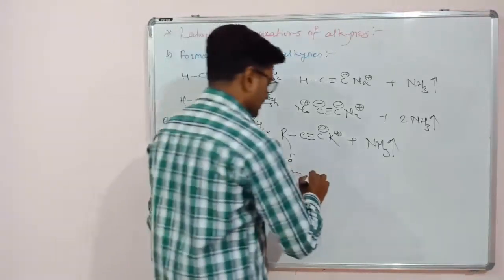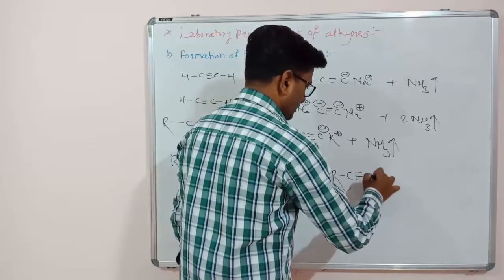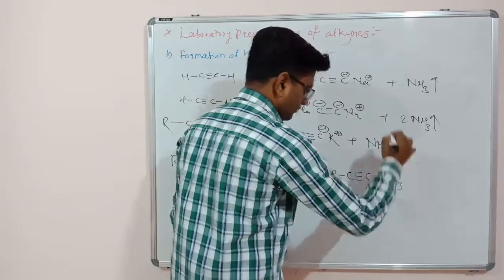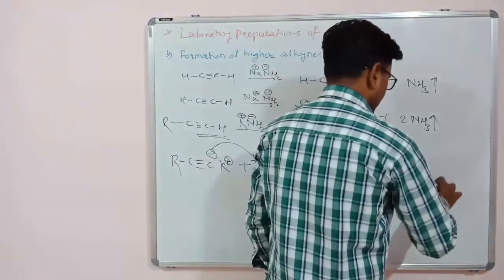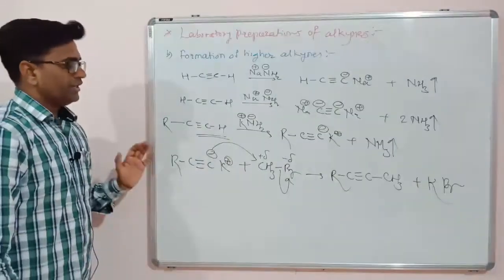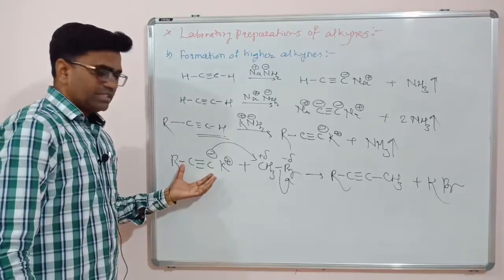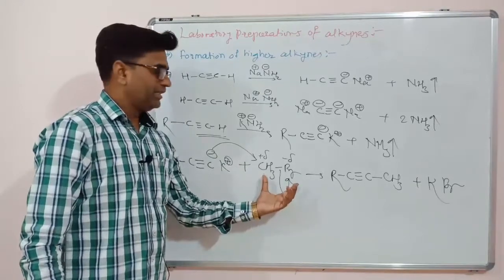So our product will be R C triple bond C, and here will be the methyl, and the byproduct is KBr. So in this way, first is acetylide formation and then the alkyl halide is added.